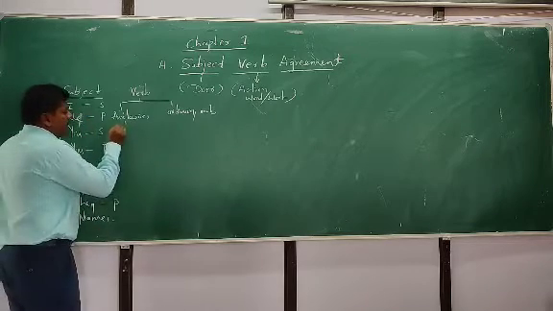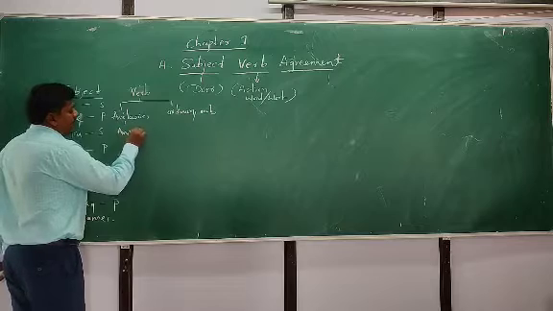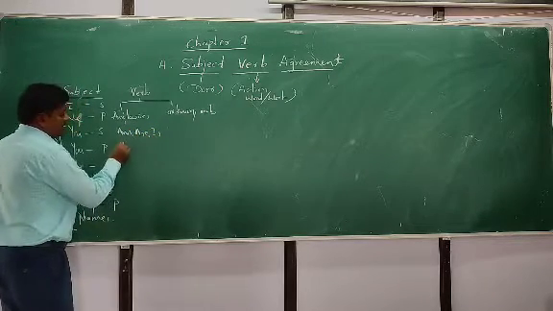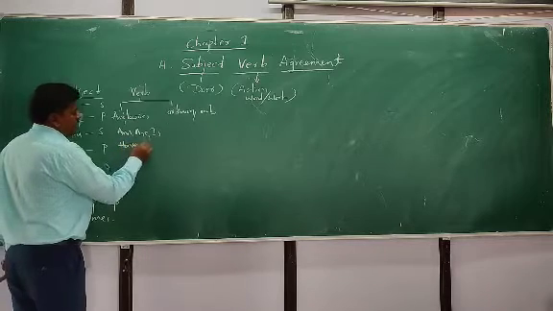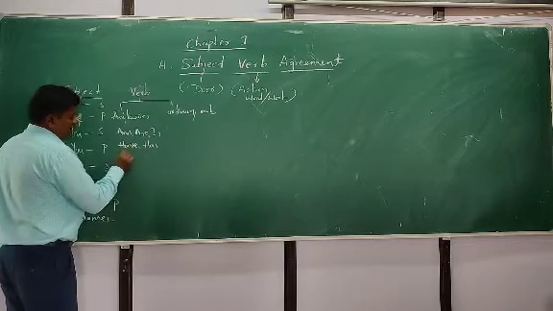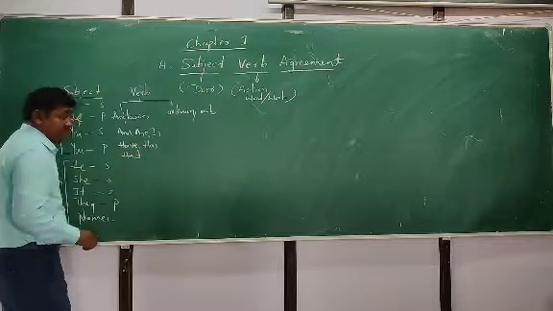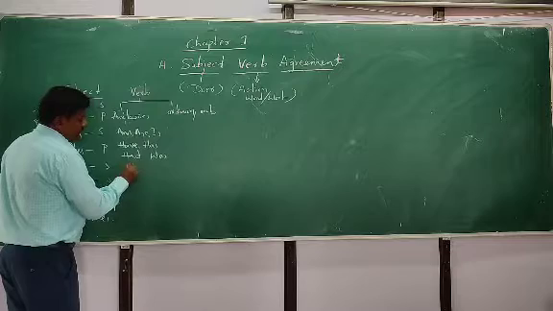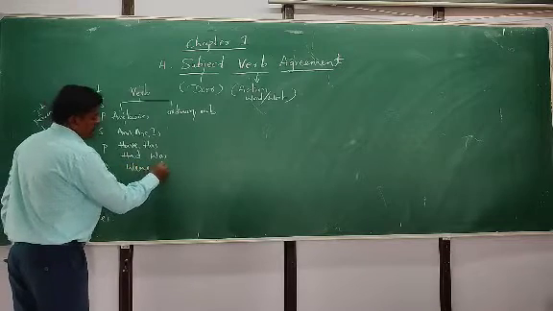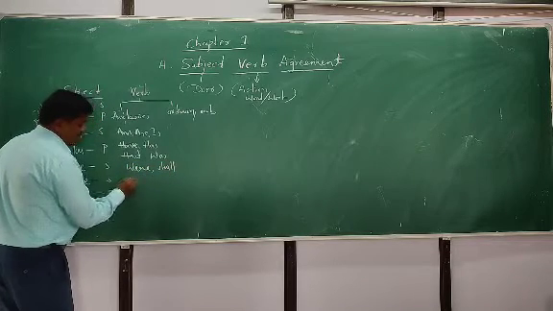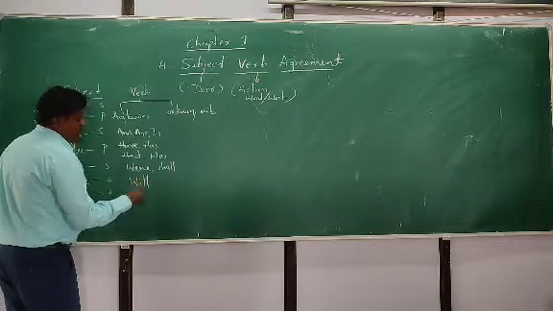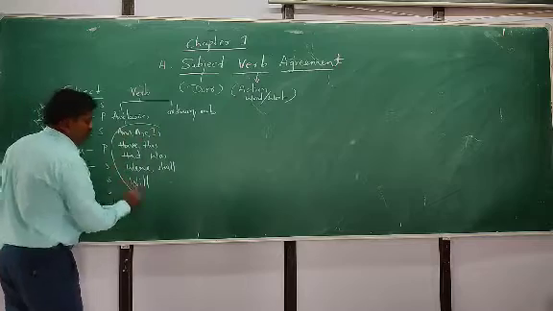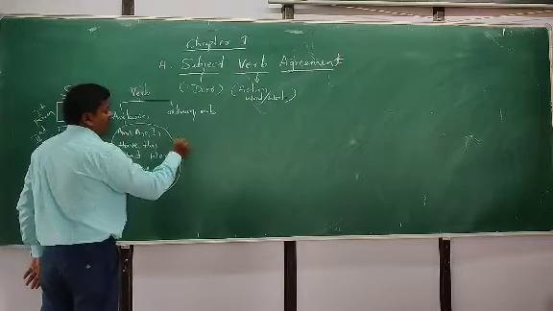So see here: am, are, is, have, has, had, was, were, shall, will. These are called helping verbs.